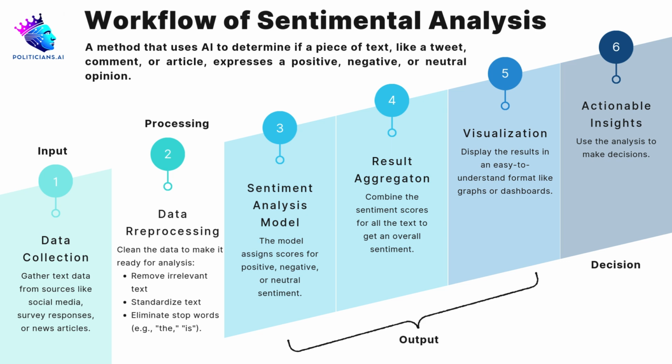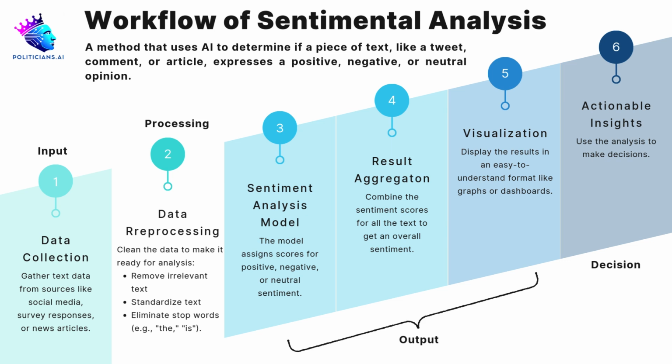Sentiment analysis model. Feed the clean data into an AI model trained to recognize sentiment. Example, "I love this new policy" gets flagged as positive, while "this policy is a disaster" is negative. Result aggregation. Combine sentiment scores to get an overall view. Example, out of 10,000 tweets, if 6,000 are positive, 2,500 neutral, and 1,500 negative, the overall sentiment is 60% positive.